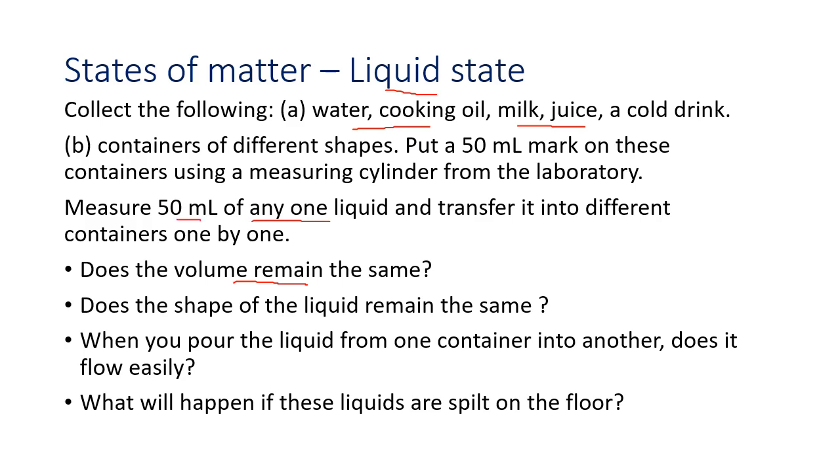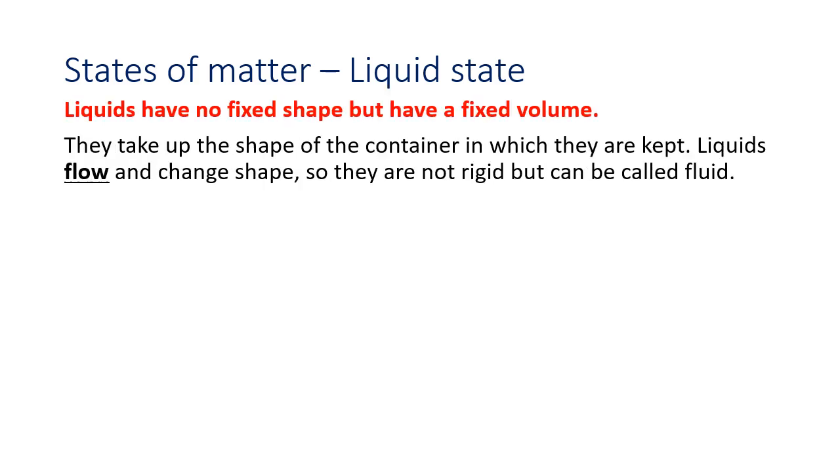Does the shape of the liquid remain the same? No, it changes according to the shape of the container. Then when you pour it from one container to other, why does it flow easily? You have to understand. And if they spill on the floor, do they change their shape and their volume, or only the shape and not the volume? So these are the questions you have to understand in the liquid state.